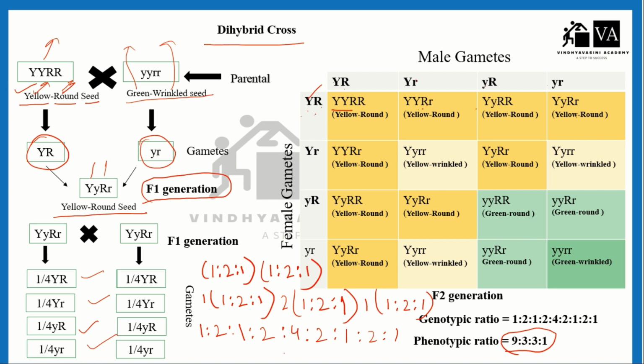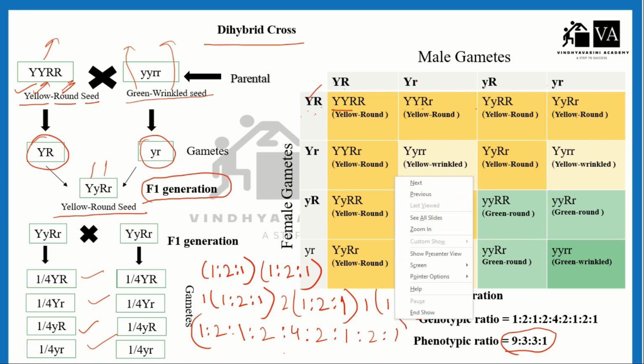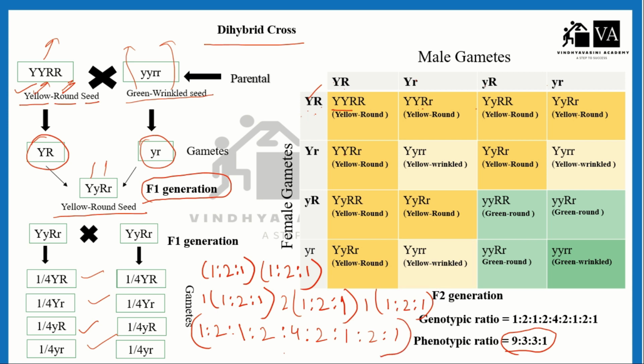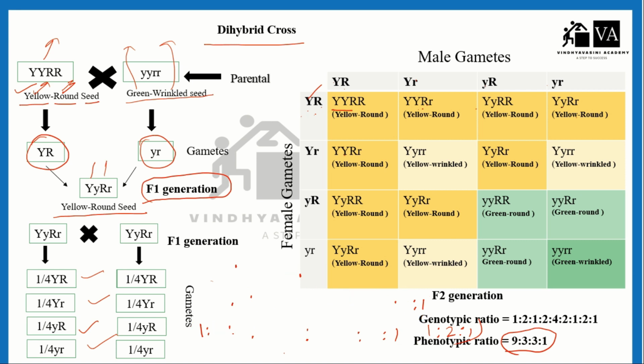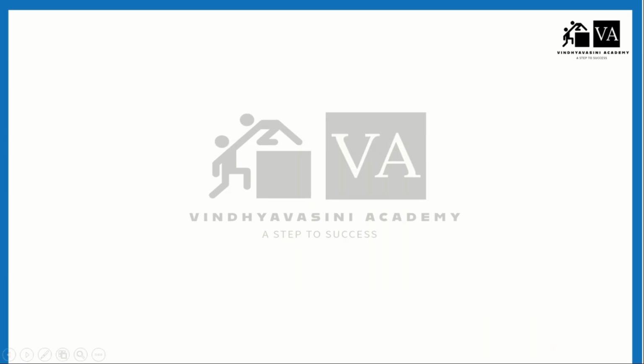So if you want to calculate the genotypic ratio for the trihybrid cross, you have to multiply all this with 1 is to 2 is to 1. You will get the ratio for the trihybrid cross. Okay. So this was the dihybrid cross for Mendel.